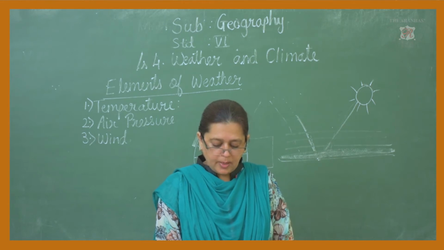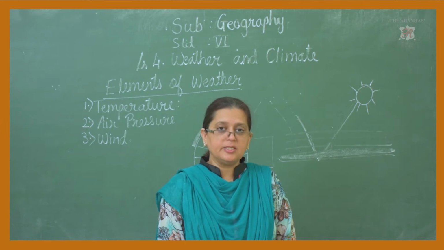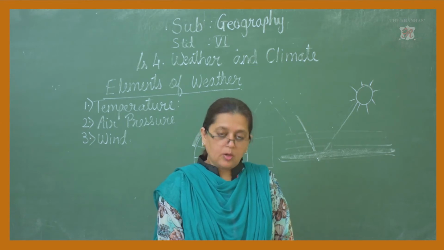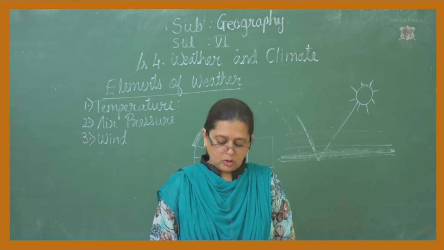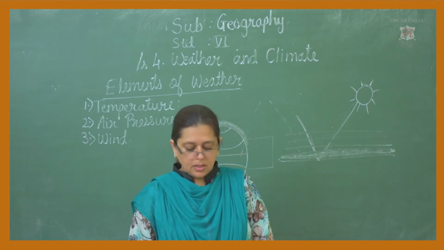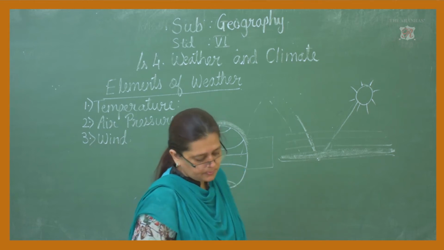Wind blows from high to low pressure area, and its speed depends on the amount of difference in air pressure. We go to the next, moisture.